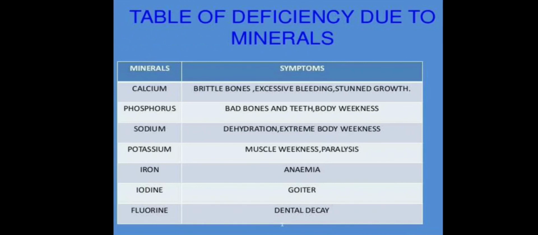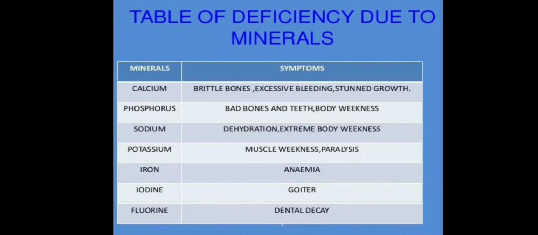Iodine. Deficiency of iodine mineral causes two diseases. First one is cretinism, second one is goiter. Now the deficiency of iodine in the diet of children causes cretinism. Cretinism means retarded physical growth and mental disability.